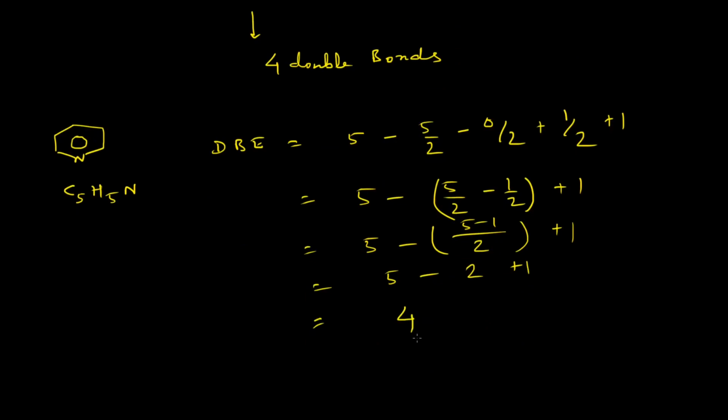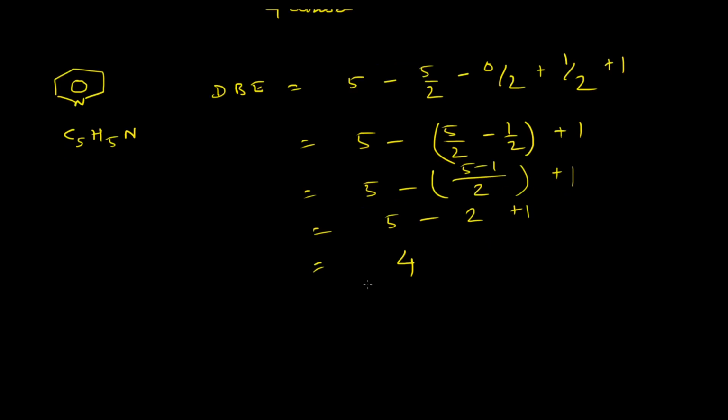So it is 4, the same double bond equivalent as we have just seen in the case of benzene. Here also this number 4 suggests 3 double bonds and 1 ring, which is true for pyridine, but if you consider other possibilities, other possibilities are also there.